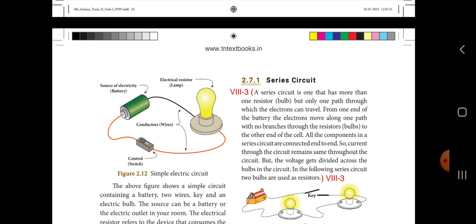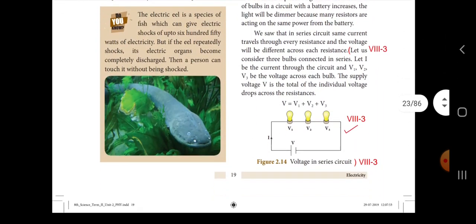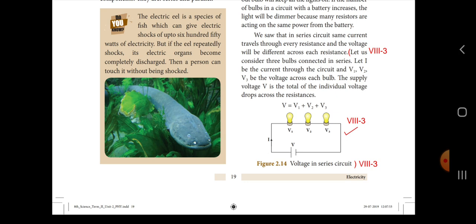So, current through the circuit remains same throughout the circuit, but the voltage gets divided across a bulb in the circuit. In the following series circuit, two bulbs are used as resistors. Let us consider three bulbs connected in a series. Let I be the current through the circuit and V1, V2, V3 be the voltage across each bulb. The supply voltage V is the total of the individual voltage drop across the resistor. V is equal to V1 plus V2 plus V3. This diagram shows voltage in a series circuit.